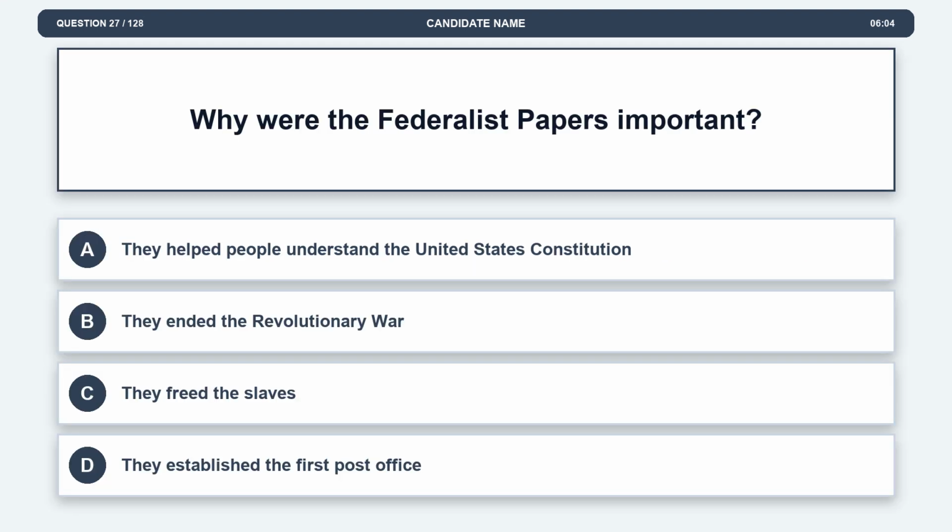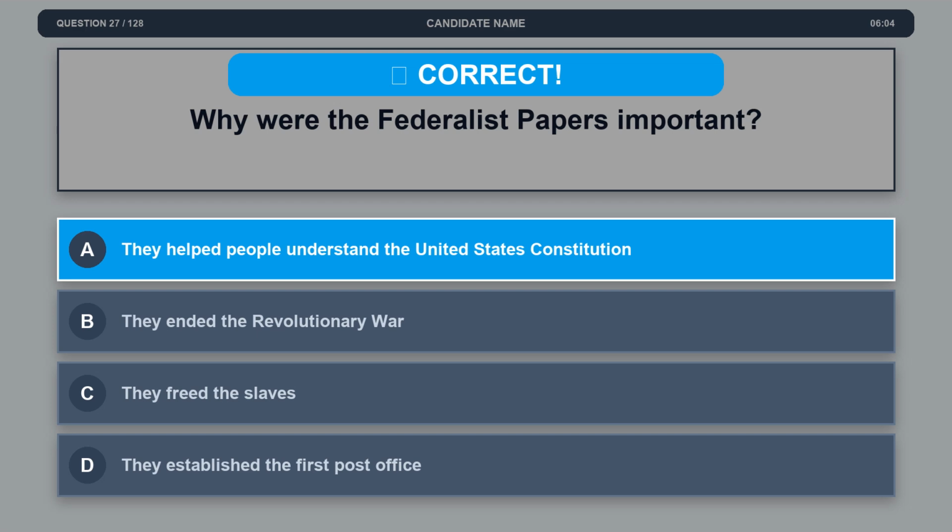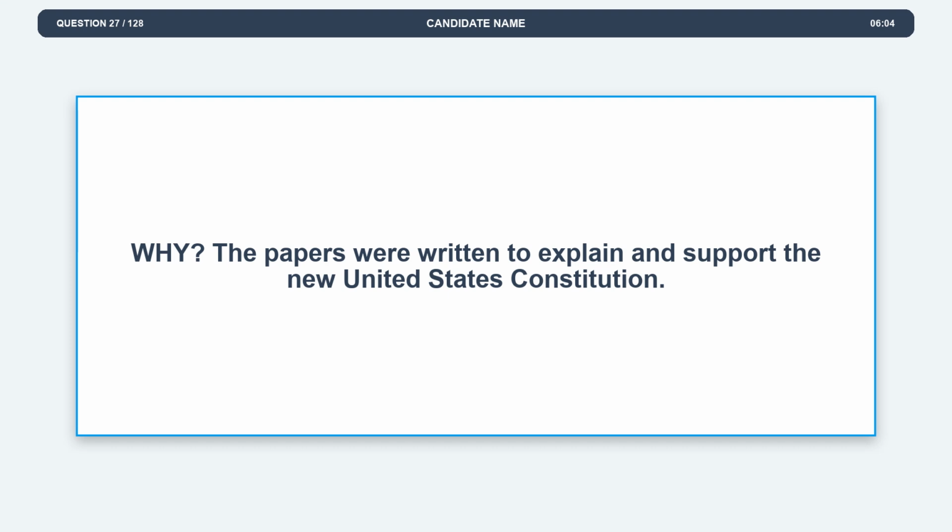Question 27. Why were the Federalist Papers important? Option A. They helped people understand the United States Constitution. Option B. They ended the Revolutionary War. Option C. They freed the slaves. Option D. They established the first post office. The correct answer is option A. They helped people understand the United States Constitution. Explanation. The papers were written to explain and support the new United States Constitution.